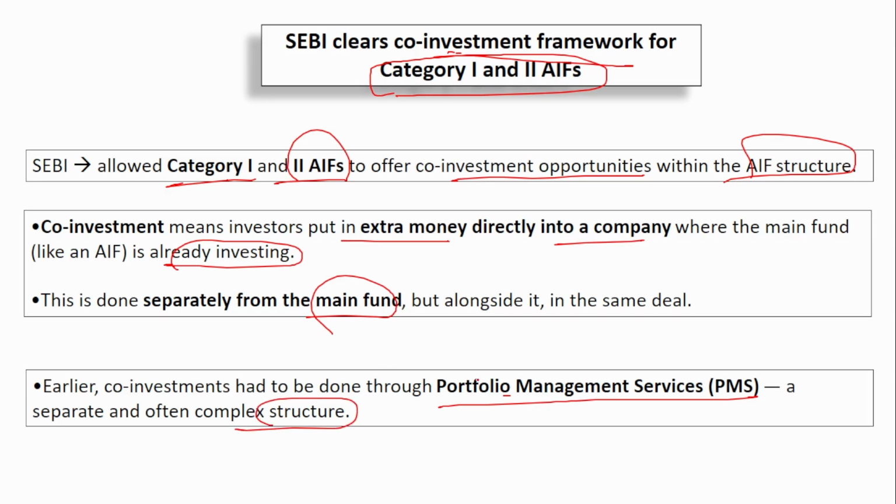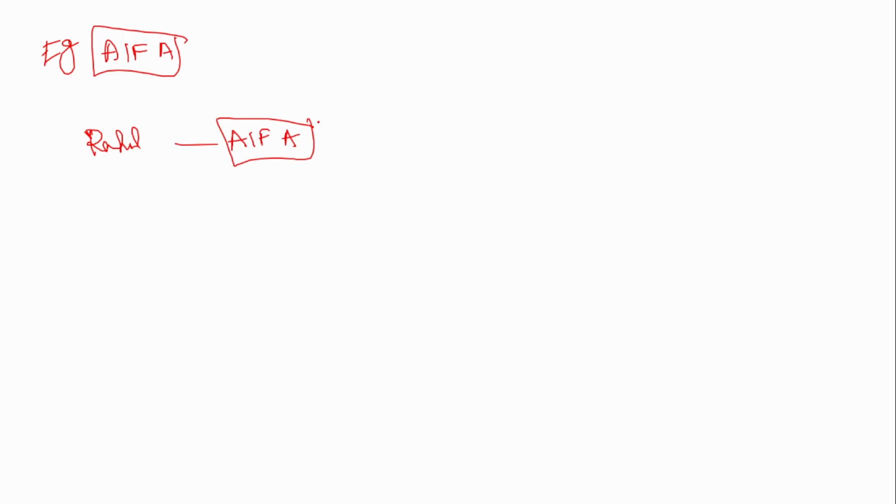So, let me explain what the co-investment framework is, how it was done previously, and what change has been made now. I will explain this with an example. Take an example: there is an alternate investment fund A, and Mr. Rahul is already an investor in this fund. What is an alternate investment fund? It is similar to a mutual fund, but in a mutual fund the risk is lesser. In an alternate investment fund, the risk is higher. Here, in alternate investment fund A, they are investing in companies E, F, G, H. These 4 companies they are investing in.